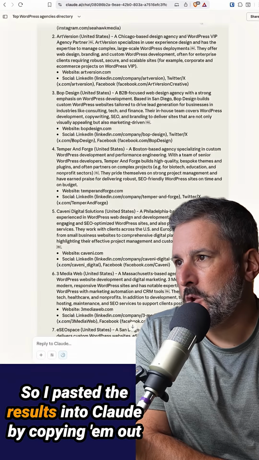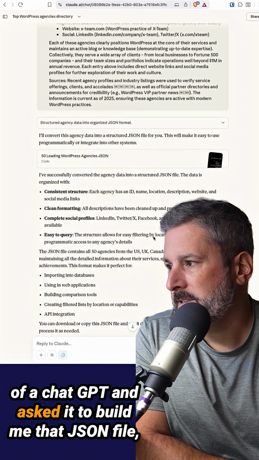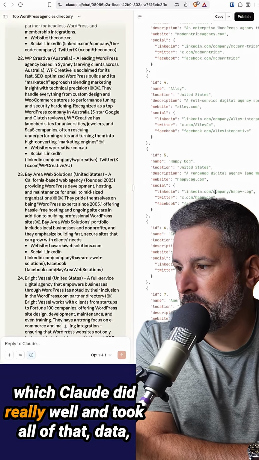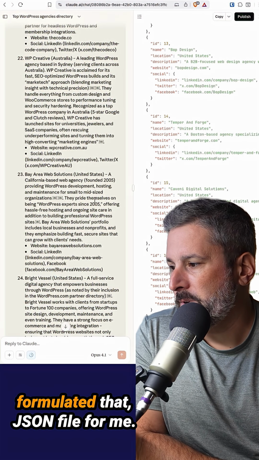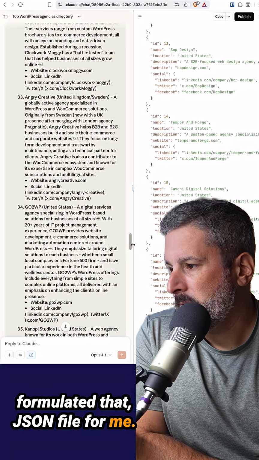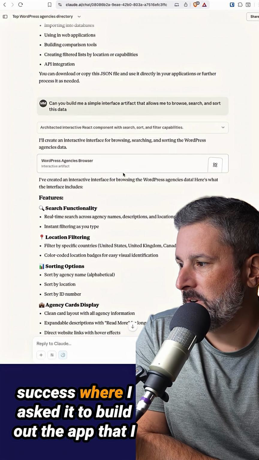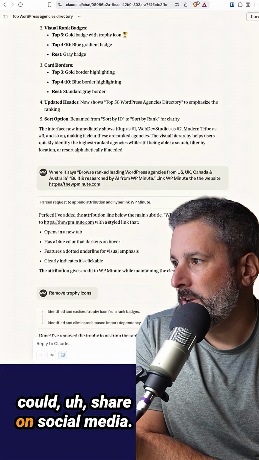So I pasted the results into Claude by copying them out of ChatGPT and asked it to build me that JSON file, which Claude did really well and took all of that data, which ChatGPT couldn't do, and formulated that JSON file for me. And then I sort of vibe coded my way to some of that success, where I asked it to build out the app that I could share on social media.